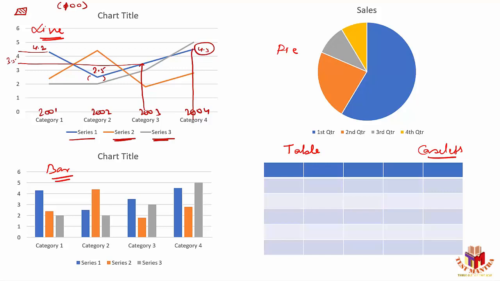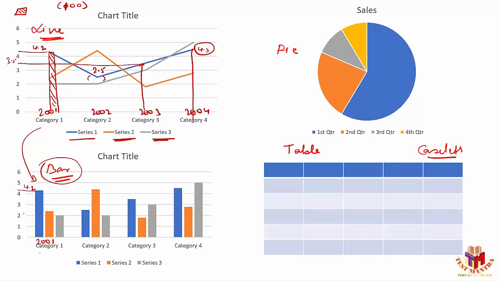But if we check the next one, the bar graph, the same thing is represented in terms of a bar graph here. So if you see this blue bar available here for category 1, also let's mark this one as 2001. Now you can identify this figure reflects almost 4.2. So instead of using lines, now I'm using a bar, or else I can say here, instead of using this line, I have used a bar of blue color. That is represented here in this case. So the same information can be represented in terms of some other graph itself. Let it be bar graph, line graph, any kind of graph here.